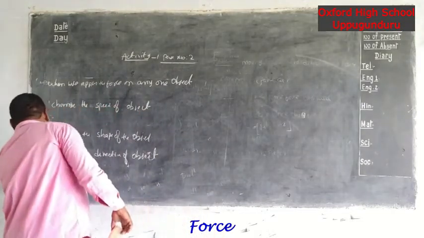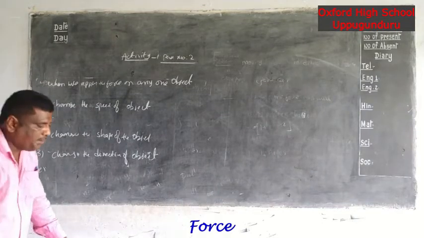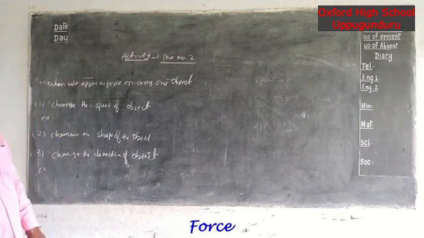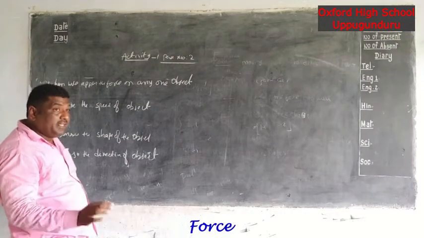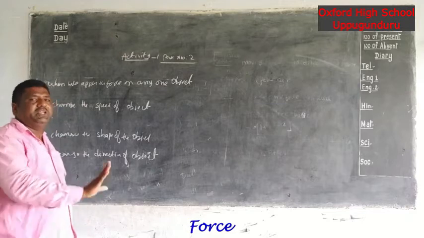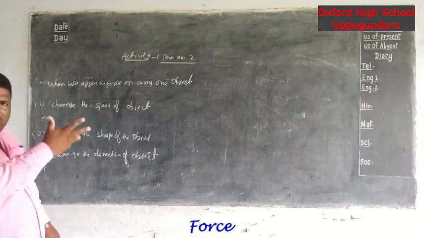For example, I will take one football. This football is kept on the ground. Now any one person comes to kick the football. So what is the position of the football? It is going in any direction. It is going in the south direction, north direction, and west direction.